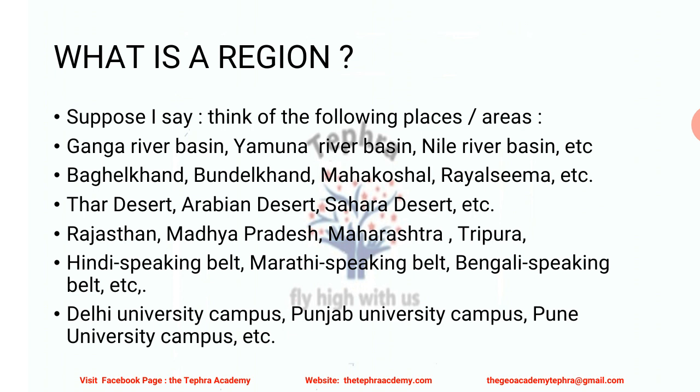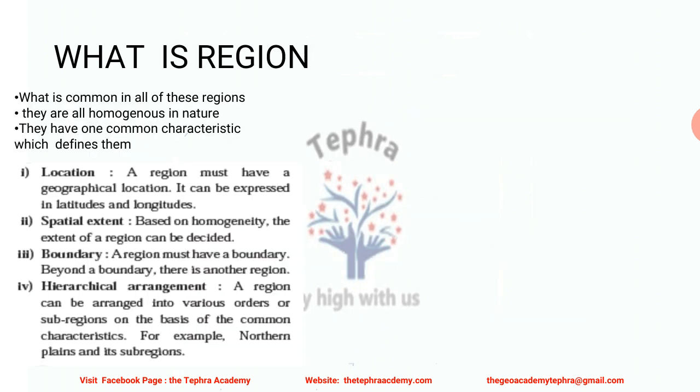And what do you think? Why are we calling them regions? Because you will find that there is something that is common in all of these regions. They are all homogeneous in nature and they have one common characteristic which defines them. So if we talk about Ganga River Basin or if we talk about the Nile River Basin, what is common?